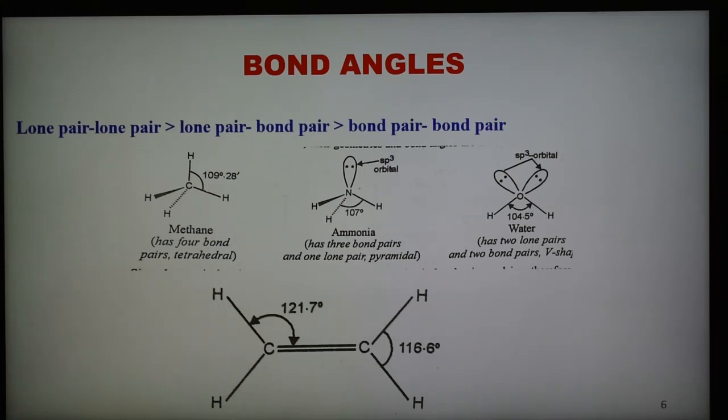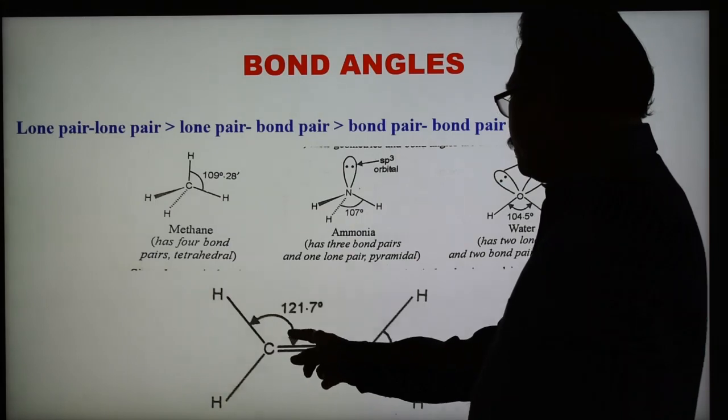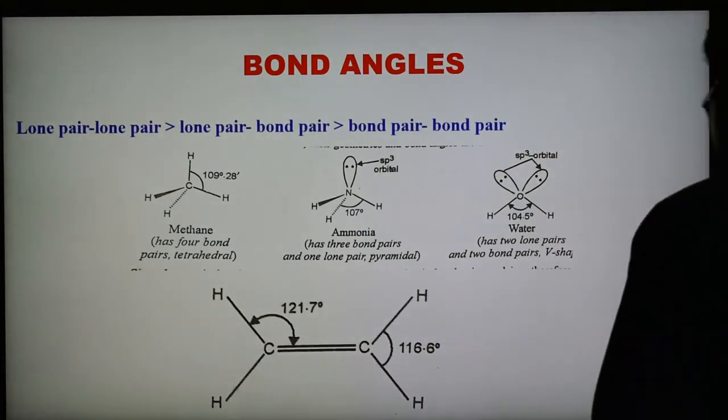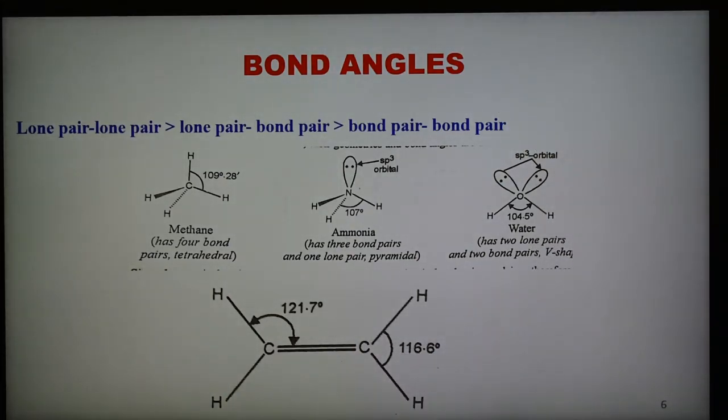This is because the pi electrons, being less tightly held by the carbon atoms, repel the bond pairs of the C-H bonds more than the bond pairs of the C-H bonds repel each other. So because of this, one angle is 121.7 and the other is 116.6 degrees.